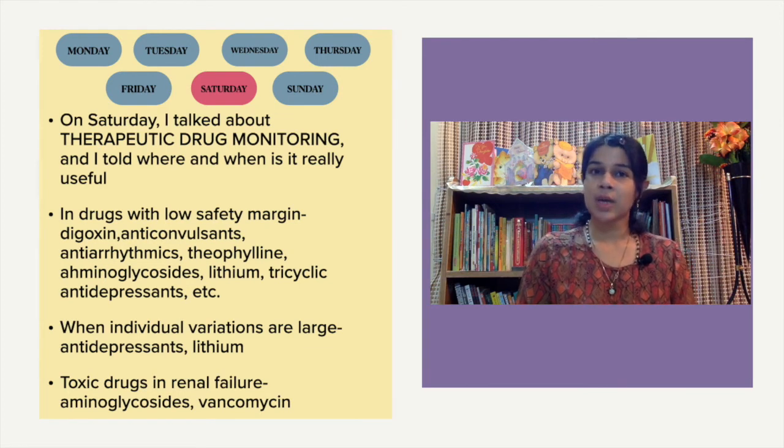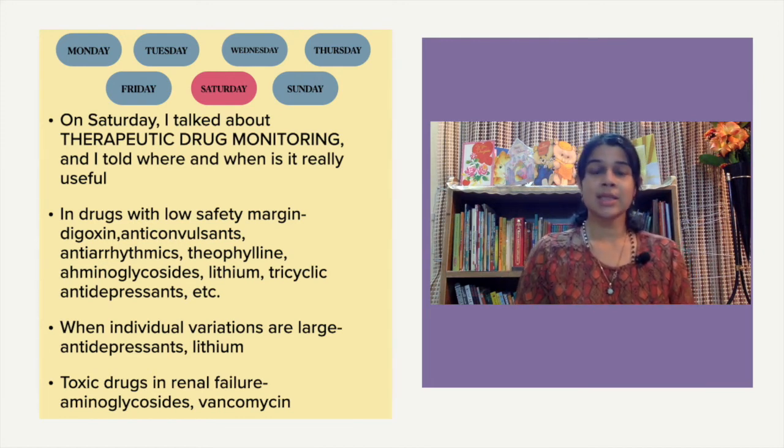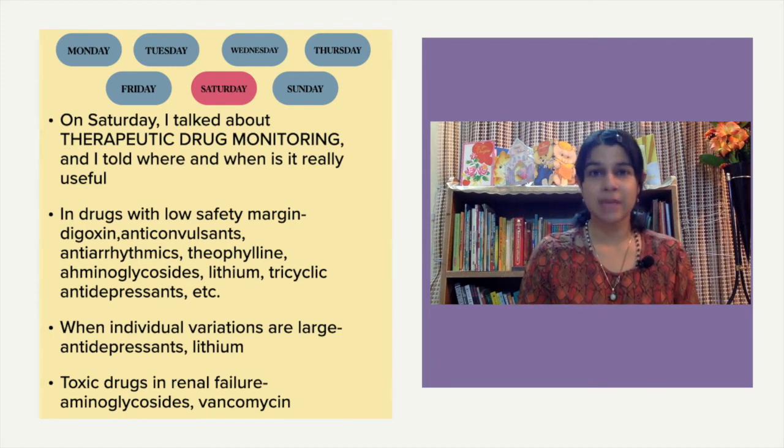And what are these drugs? Anticonvulsants, antiarrhythmics, then we have theophylline, then we have aminoglycosides. So these are the drugs that I gave you, with more drugs in the list. They are listed on my side, you can see. So the first basic need of therapeutic drug monitoring is when the drug has a low therapeutic index. That is, it is not a very safe drug.